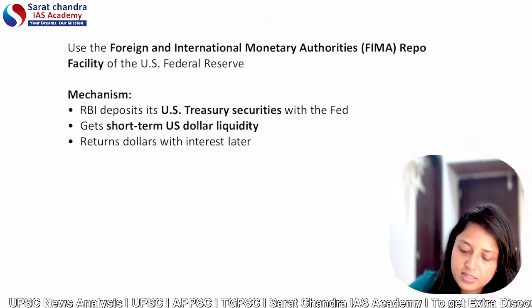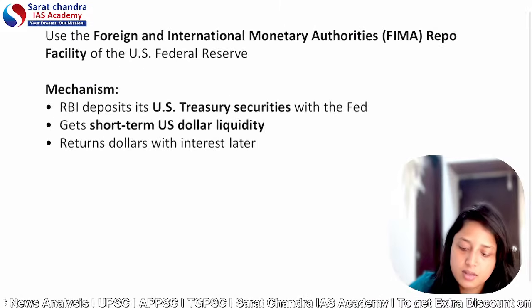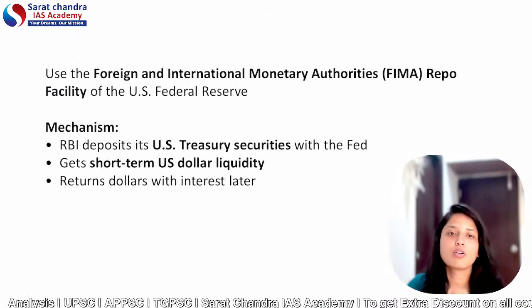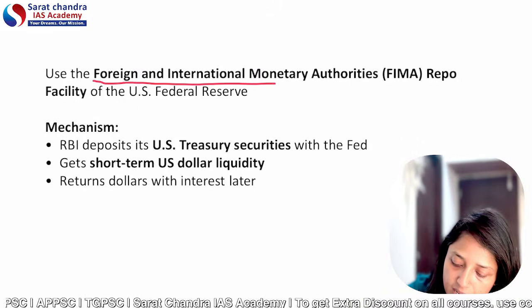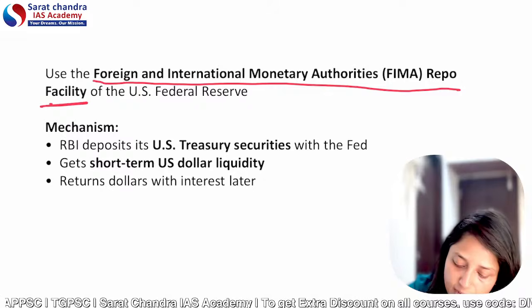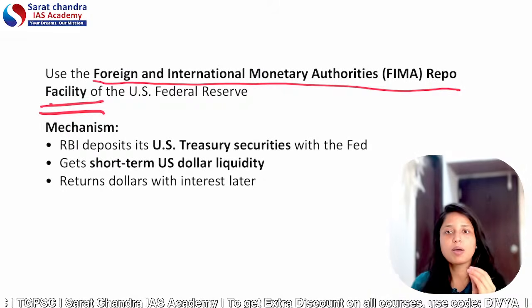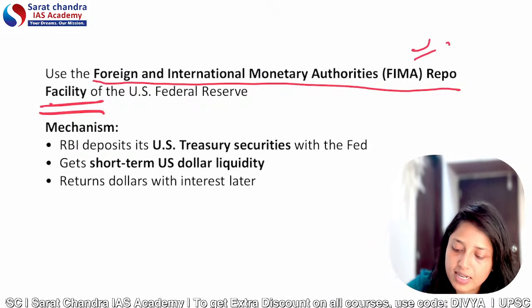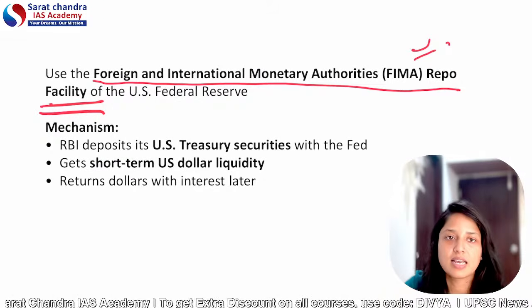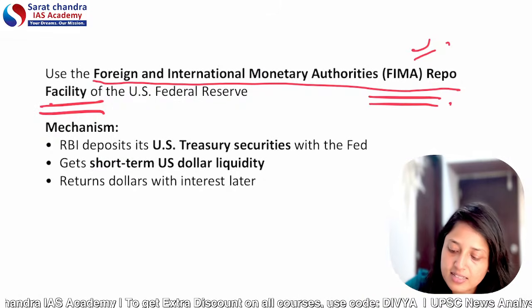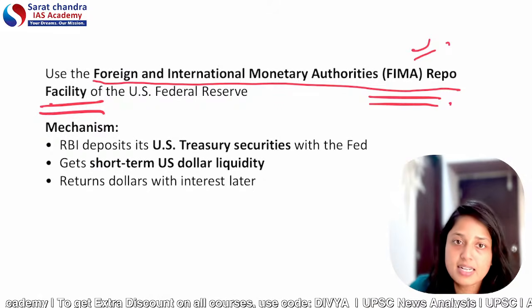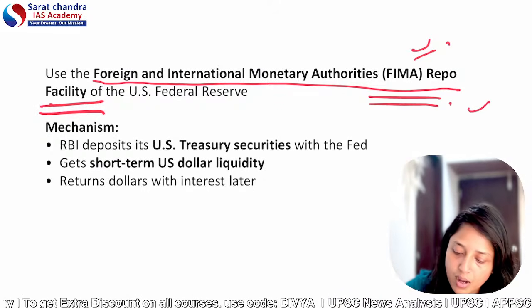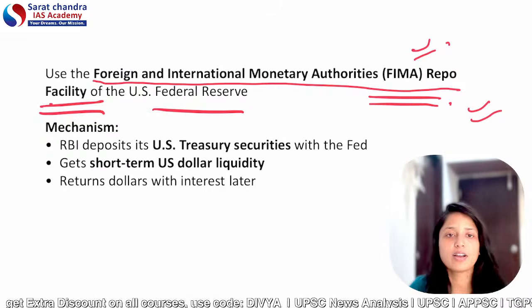The former deputy governor of RBI has recommended that India can use the Foreign and International Monetary Authorities (FIMA) repo facility. You have to remember this FIMA repo facility, because it can be directly asked in the exam what context this facility is related to. So the recommendation is that India can use the FIMA repo facility of the US Federal Reserve.